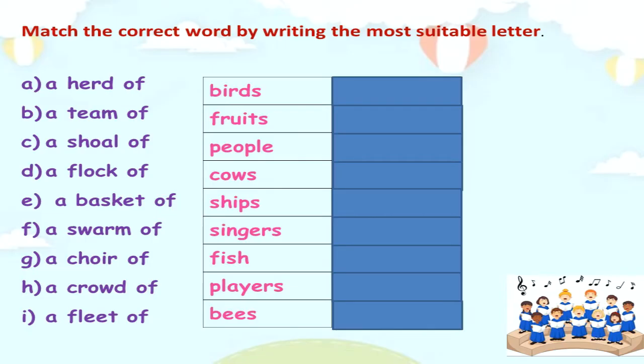Look at the phrases that you have. A herd of, a team of, a shoal of, a flock of, a basket of, a swarm of, a choir of, a crowd of, a fleet of. These are the words that you have: birds, fruits, people, cows, ships, singers, fish, players, and bees. Take your time and do the activity.